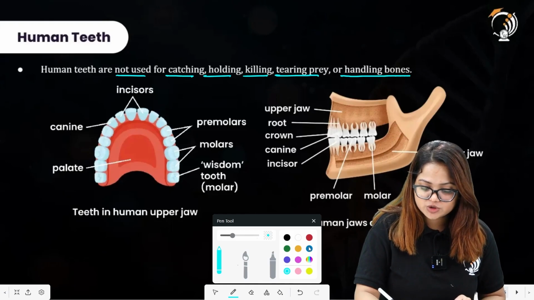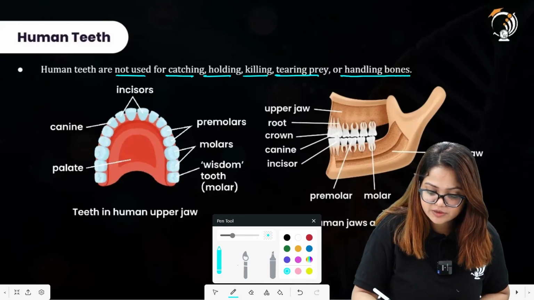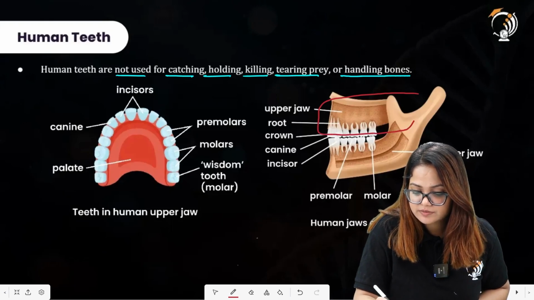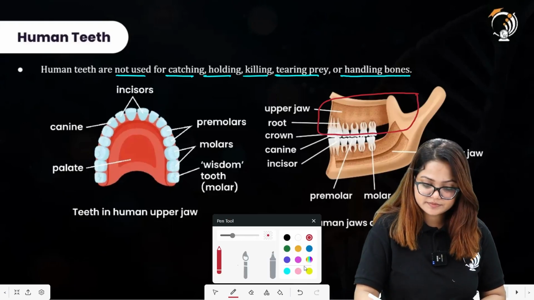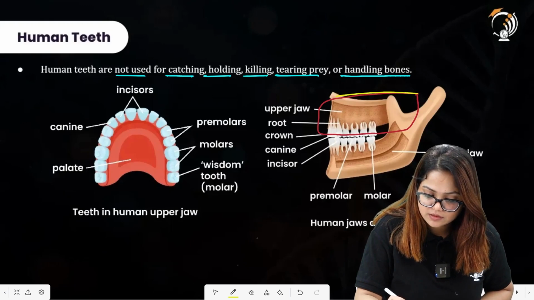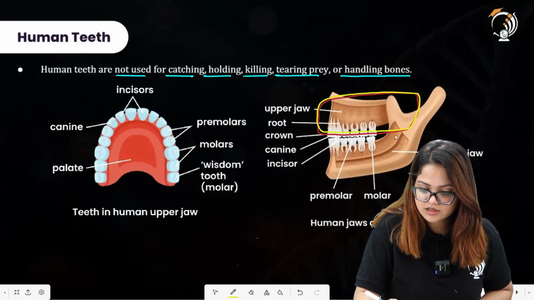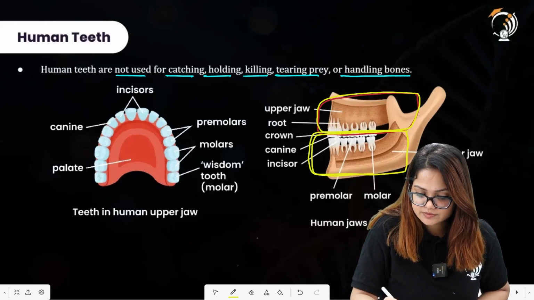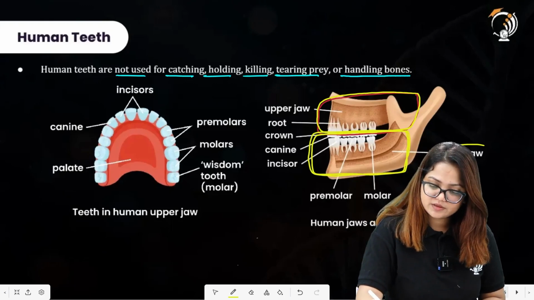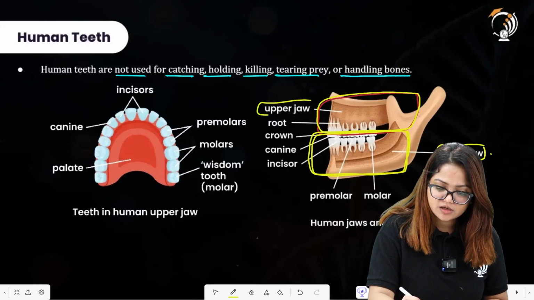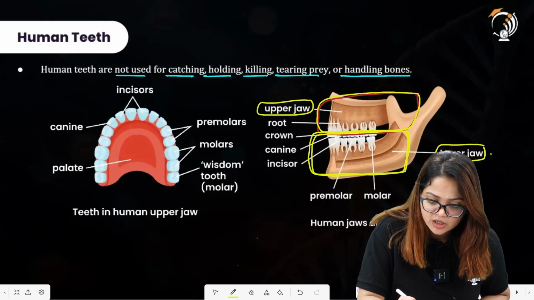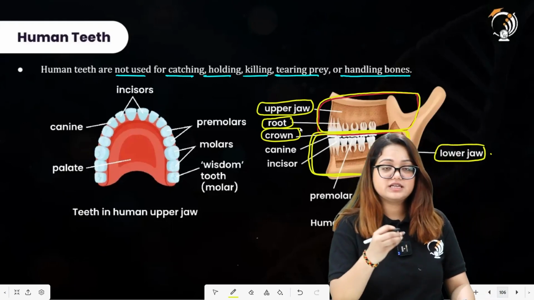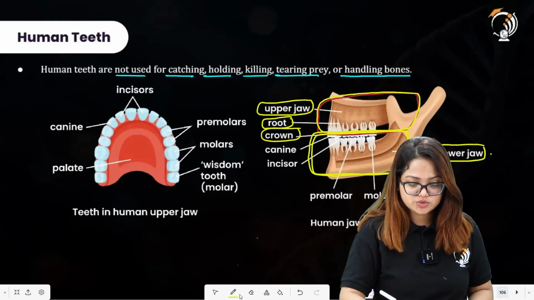This is the upper jaw, this particular region. This one is the lower jaw. Lower jaw, upper jaw. Root is there, crown is there. So we will study about this in the structure of tooth.